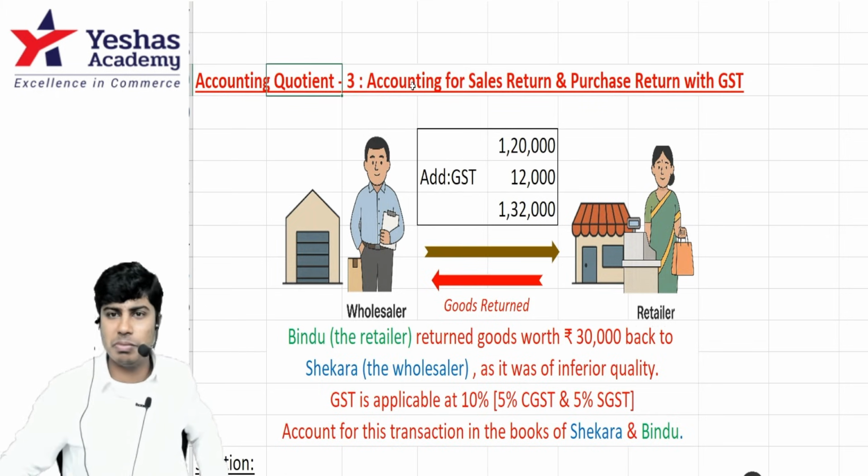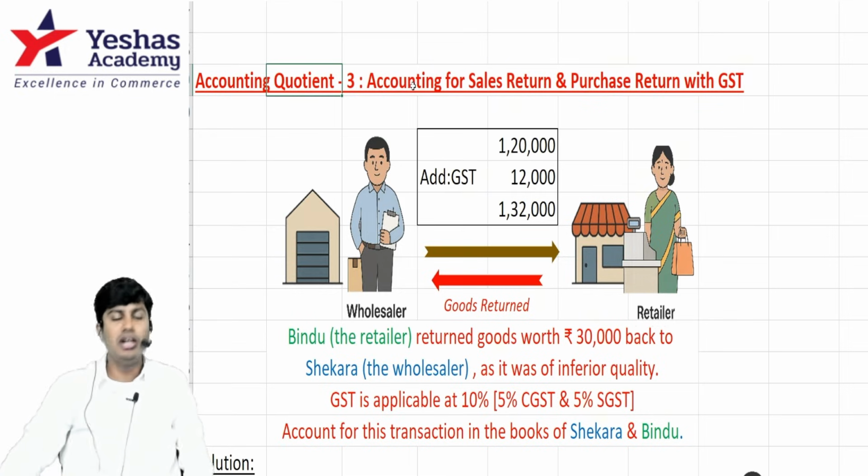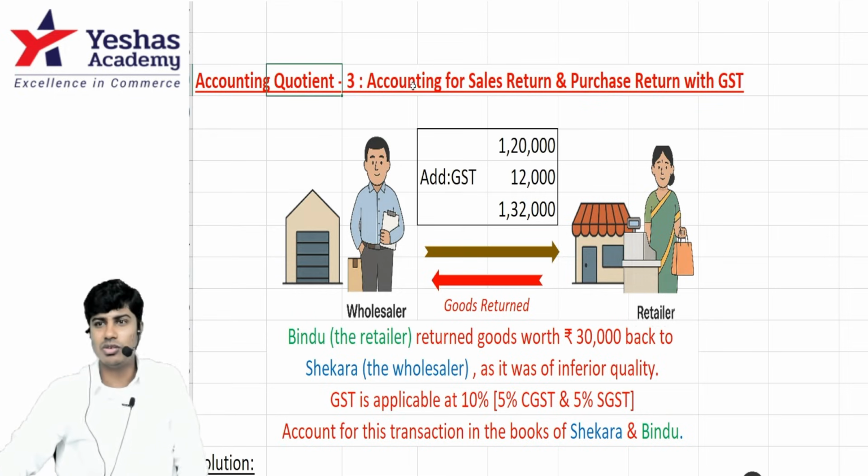Accounting question number 3. Accounting for sales return, purchase return. Oh my god, we just learned sales and purchase. You're making it difficult. You should learn. It's there in the syllabus. What to do? Okay, shall we do sales return, purchase return?